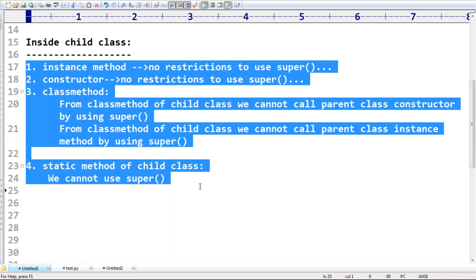Next, inside a child class, where can you use super? Inside an instance method, inside a constructor, inside a class method, you can use it. But inside a static method, we are not allowed to use it. Inside a class method, we can use super, but we are not allowed to call instance methods and constructors. That's all. Clear? Up to this, any doubt?